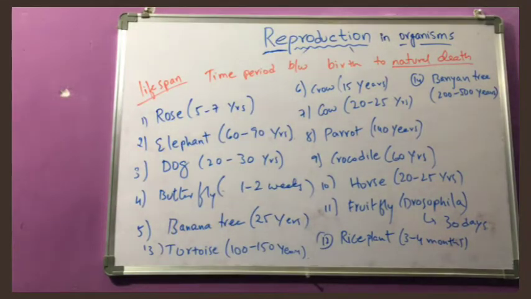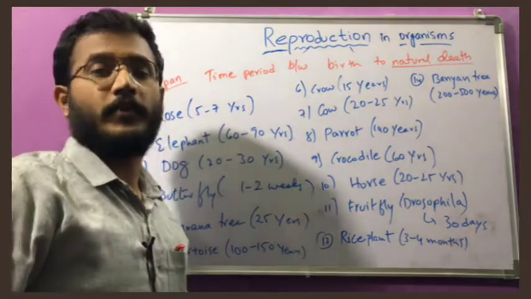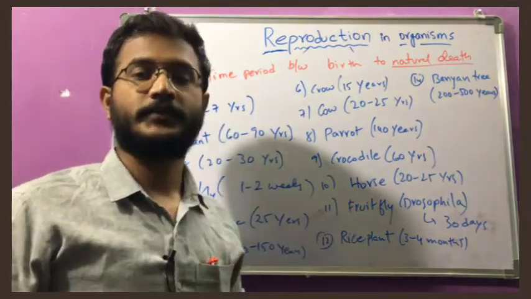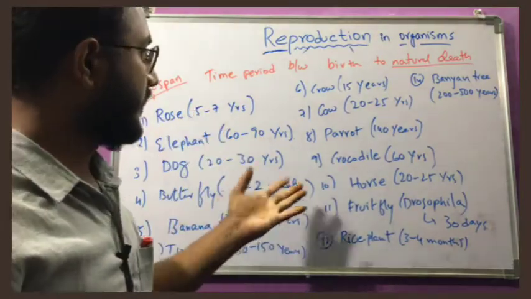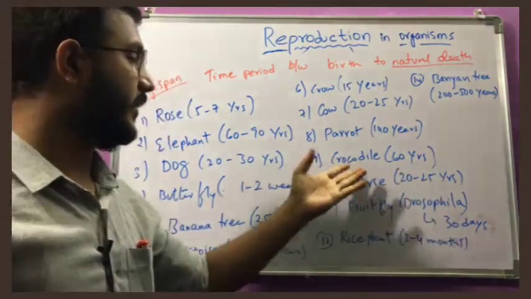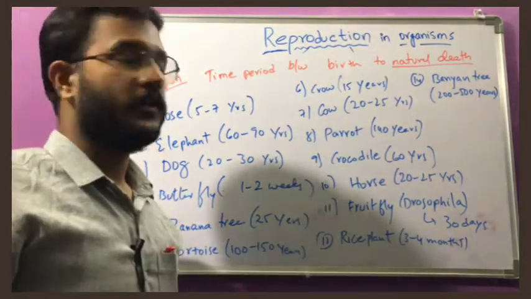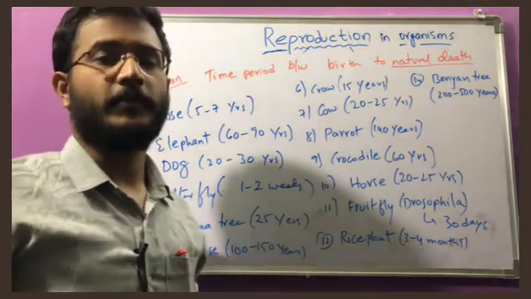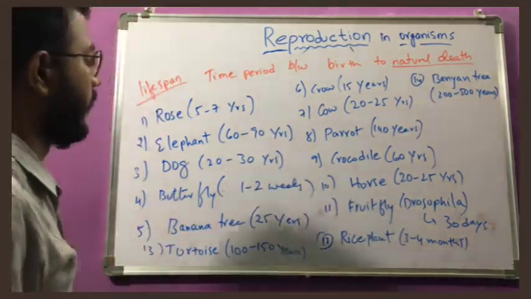So these are the different organisms and they exhibit different lifespan periods. Horse, you can see 20 to 25 years, crocodile 60 years, but fruit fly is 30 days. Depending upon the organism, the lifespan may vary. So you can note down in your textbook or in your notebook also.